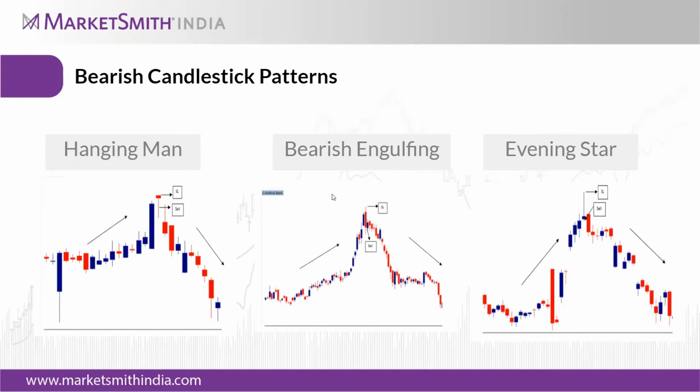After that, there will be a big bearish candle which crosses the previous day's high but could not sustain, and it covers the whole body of the previous bullish candle and closes at the day's low.